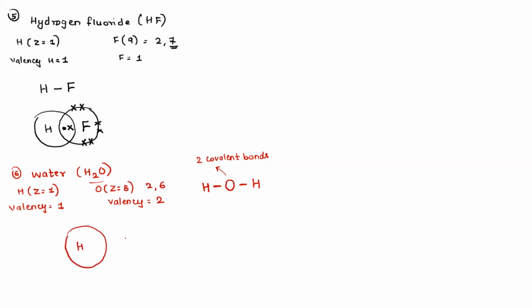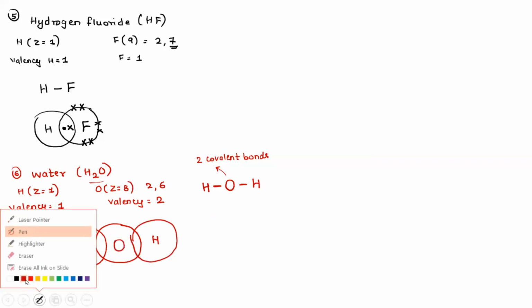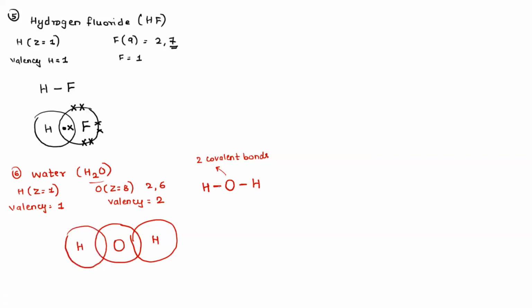Hydrogen on the left, oxygen at the center, and one more hydrogen on the right. Since there is a single bond, there is only one bond. So 1 dot, 1 cross, 1 cross, 1 dot.